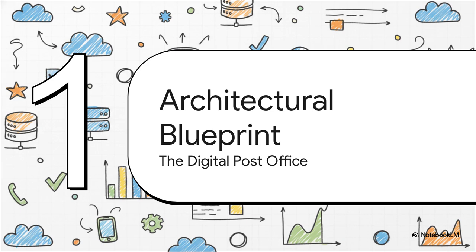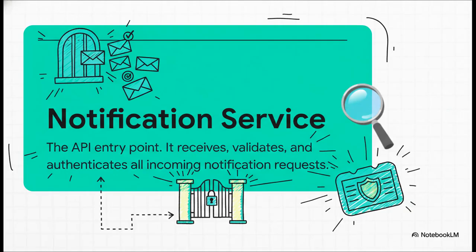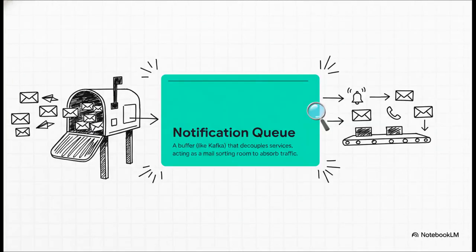Okay, section 3, the blueprint. Honestly, the best way to wrap your head around this whole thing is to think of it like a super high-tech digital post office with different departments that are experts at their one job. So every single request starts its journey right here at what we'll call the notification service. This is the front desk of our post office. It's the API that takes in the request, makes sure all the info is there, and checks its ID to make sure it's legit.